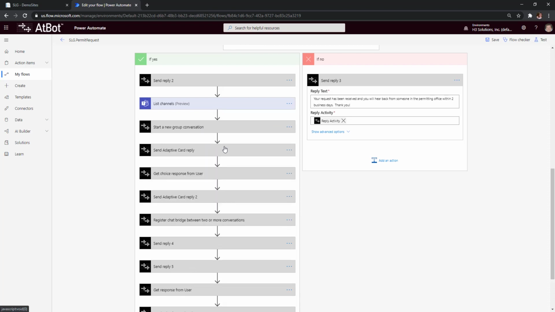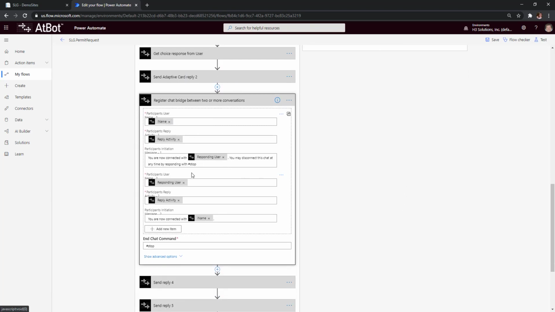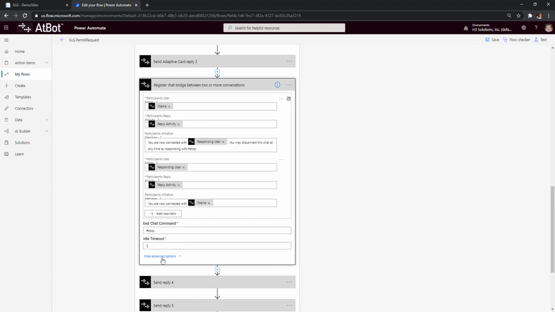Then the real key here is this action, which is called register a chat bridge between 2 or more conversations. And you pass, this is basically an array of conversations that are going on. In the case of this example, we had the web user conversation and the Teams user conversation. And when you create a bridge between those 2 conversations, text gets passed back and forth between the 2 until the end chat command is uttered by either party, or there is a timeout. So this is in minutes. So the default is 3 minutes without any conversation.